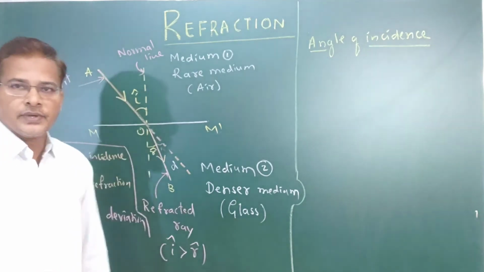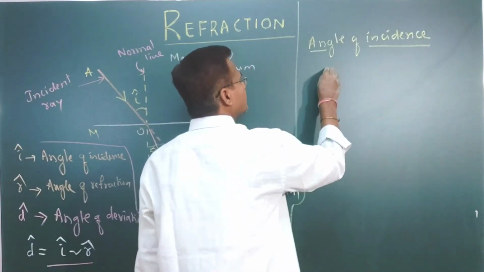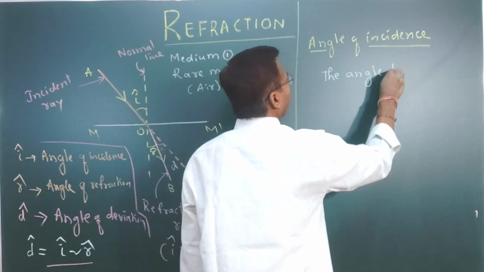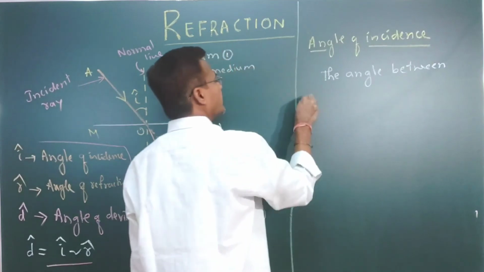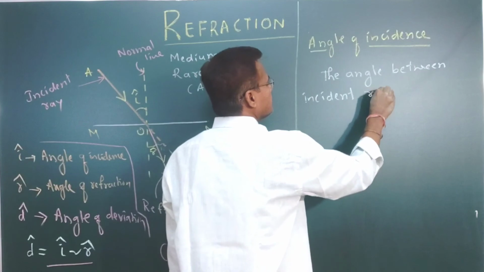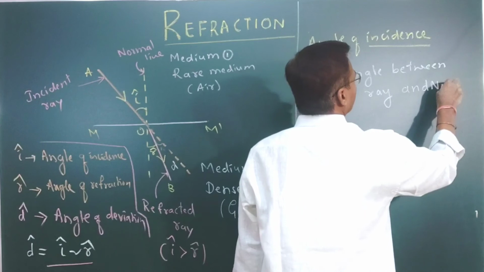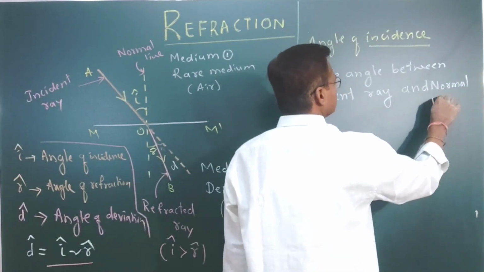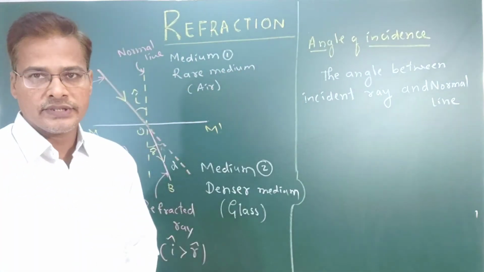So the angle of incidence means the angle between the incident ray and the normal line.